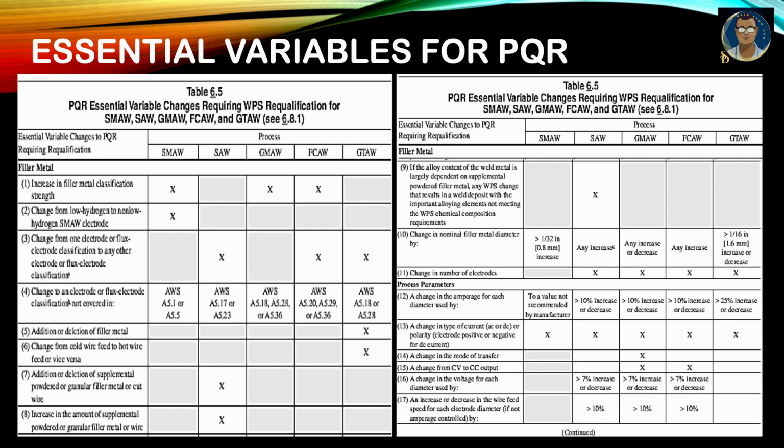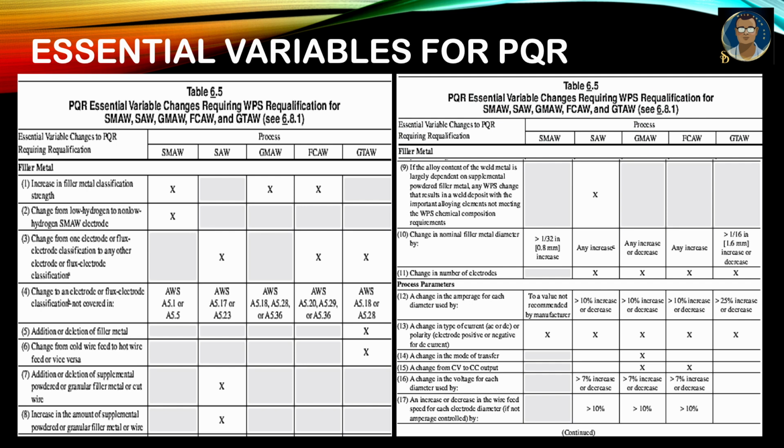AWS specification has an extensive range of electrode specifications, but in case you are using some electrodes which are not mentioned in A5.1, A5.5, A5.17, that means this is an unspecified electrode classification and you need to requalify the WPS, or you need to make a new WPS for this. Addition or deletion of filler metal for GTAW, it is essential. Change of cold wire feed to hot wire feed and vice versa is also essential for GTAW.